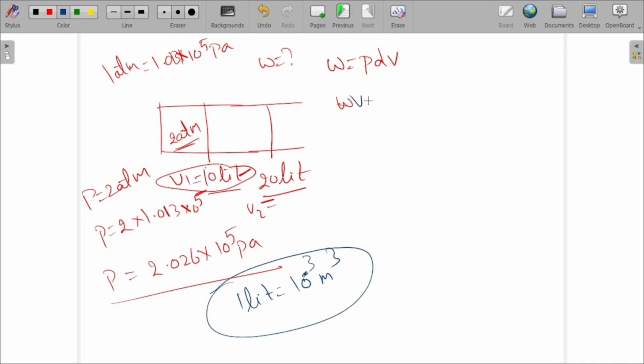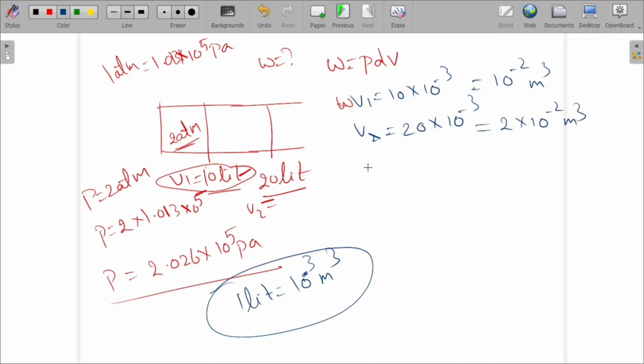So V1 equals 10 into 10 power minus 3, V2 equals 20 into 10 power minus 3. So this will be 10 power minus 2 meter cube, and this will be 2 into 10 power minus 2 meter cube. So what about work done? Work done equals pressure times dV. So W equals 2.026 into 10 to the power of 5 into dV. dV is 2 into 10 power minus 3 minus 1 into 10 power minus 3.